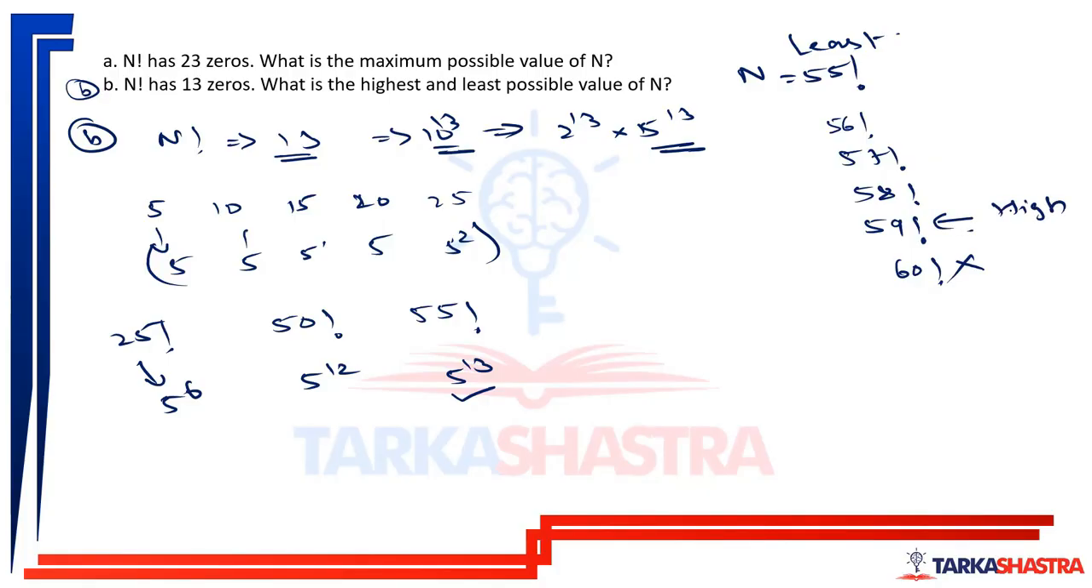And 55 factorial is also giving me 13 zeros, and 59 factorial is also giving me 13 zeros. So these are the least and highest values of n. Okay, write this down. I'll be erasing it.